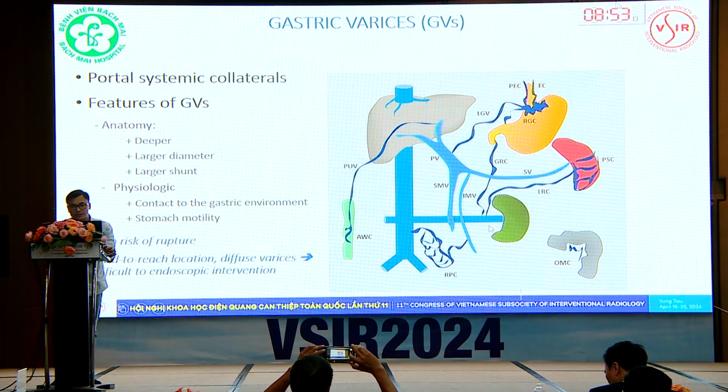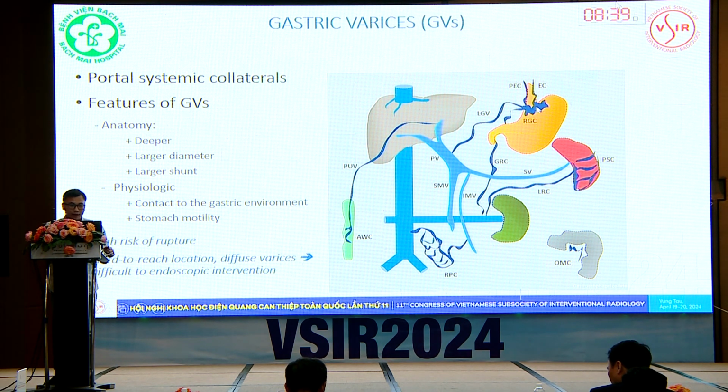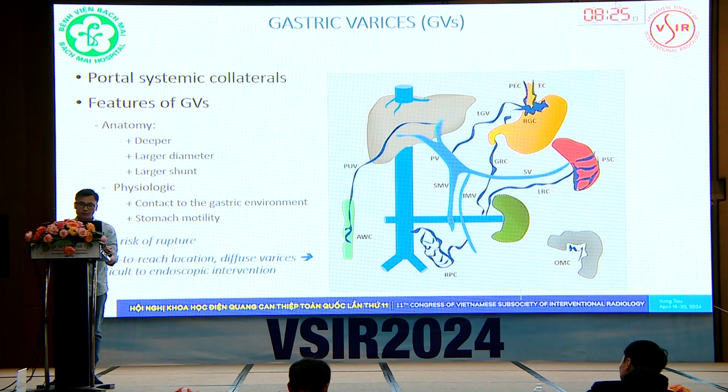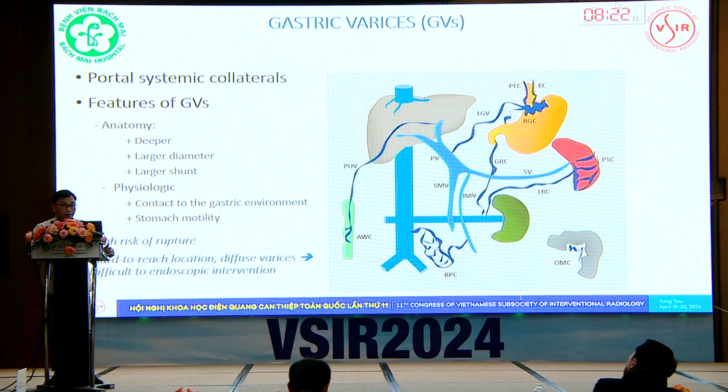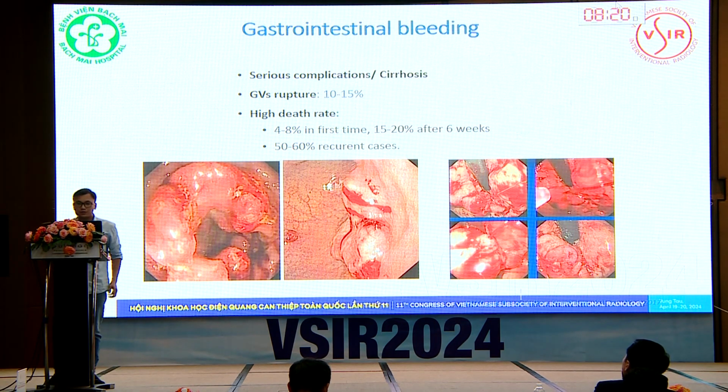There are some portal systemic collaterals, but the gastroesophageal collateral is the main cause of gastric varices. We can see that gastric varices are located deeper, with a larger diameter and size, and moreover are in contact with the gastric environment and affected by stomach movement. Those are the reasons why gastric varices have a high risk of rupture and are difficult for endoscopic intervention. Gastrointestinal bleeding due to gastric varices rupture has a high death rate if untreated.